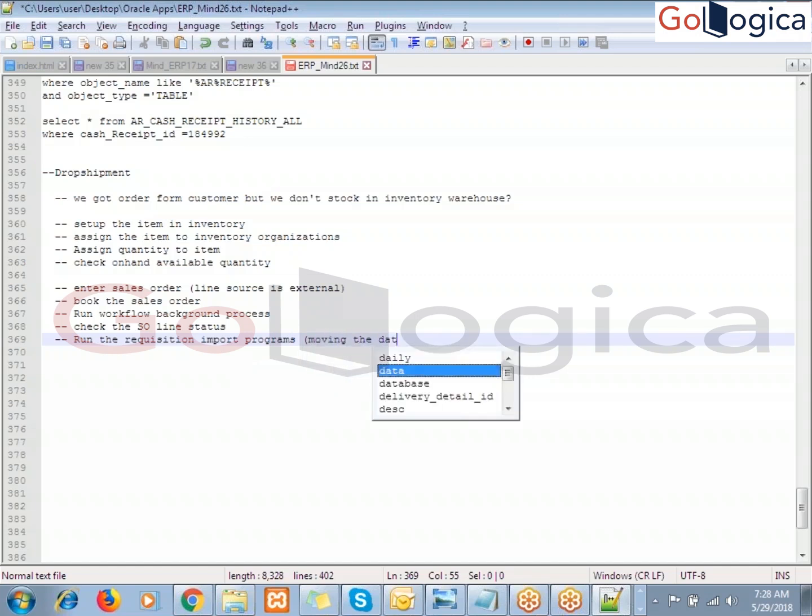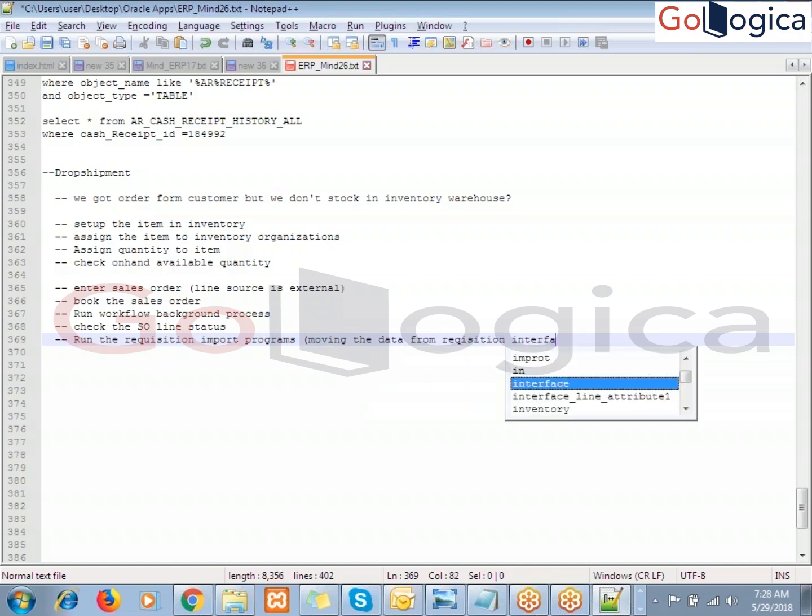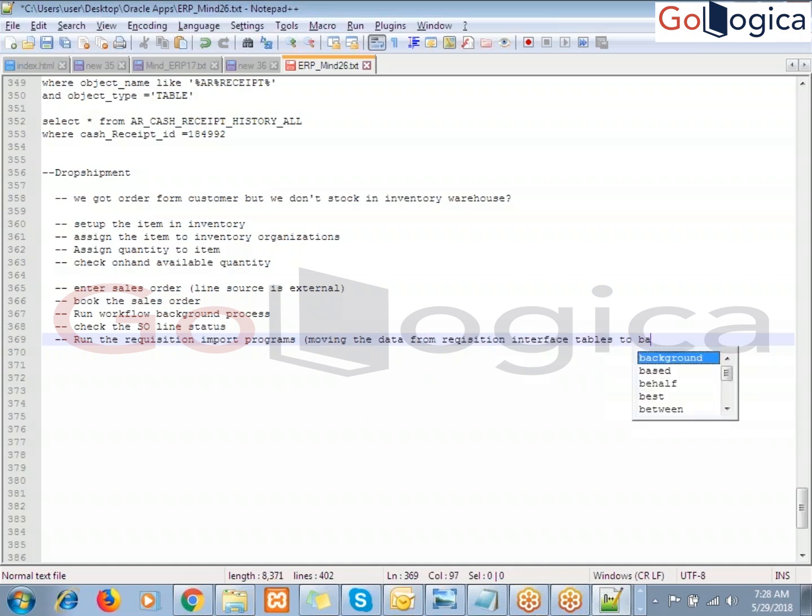This program is moving the data from the requisition interface tables to base tables. That is the thing. Next, once you run the requisition import program, find the requisition.